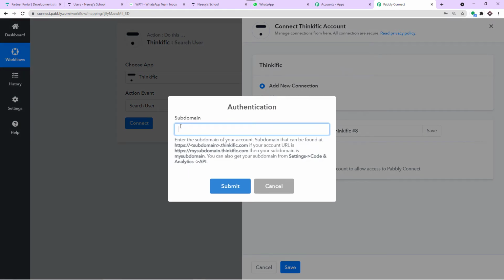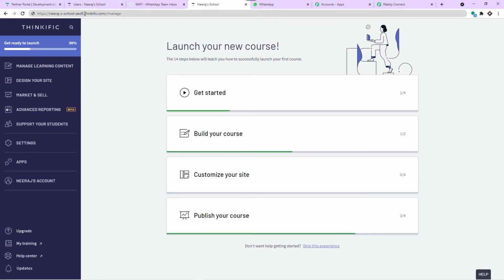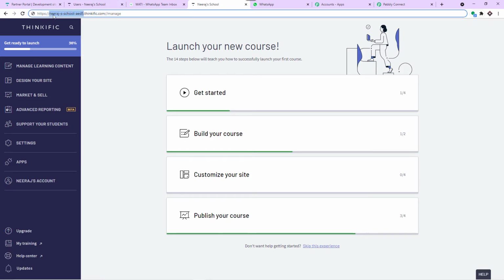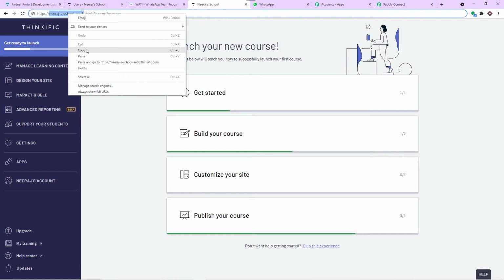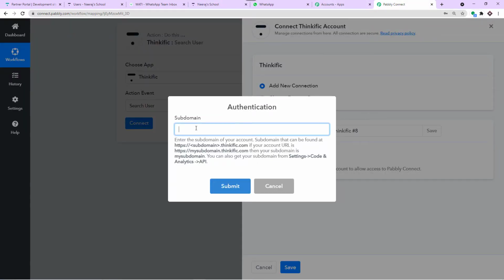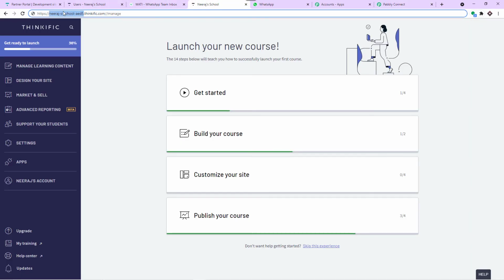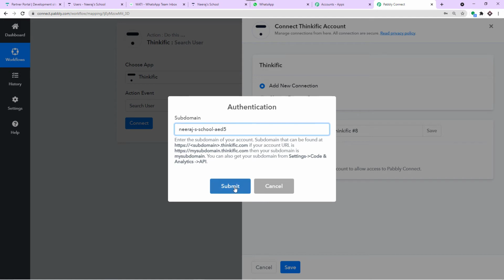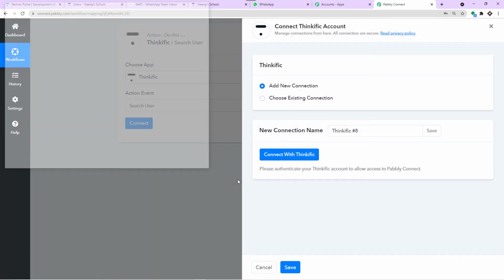Now it is asking for the subdomain. So what's the subdomain? This is the school, and this is the subdomain. So I'm just going to copy this. All the characters between HTTPS and dot is your subdomain. I'm just going to copy mine, and after that I'm going to paste it here. I repeat this again: all the characters between HTTPS slash and the dot is your subdomain. I have copied it and pasted it here. Just straight away click on submit.